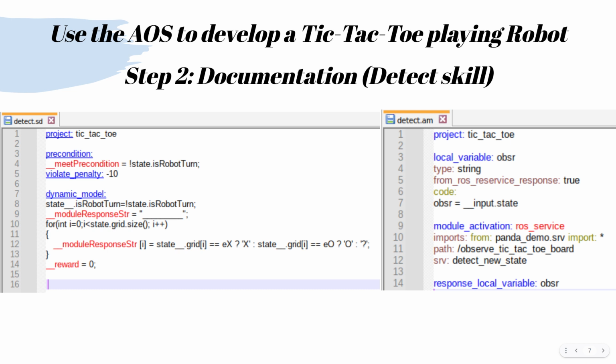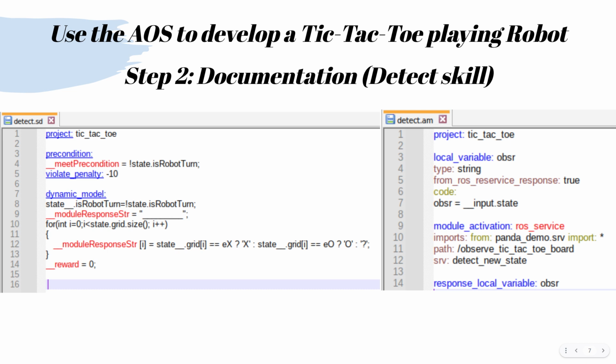The next step is to document the skills. There are two files, the SD and the AM file. The SD file is shown on the left. Semantically, it specifies a fragment of a POMDP model associated with a specific action or skill. It describes the expected high-level impact of applying the skill, how state variable values change, the associated reward or cost of the skill, and the information the skill supplies.